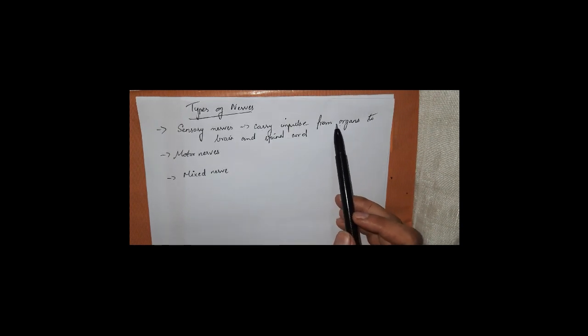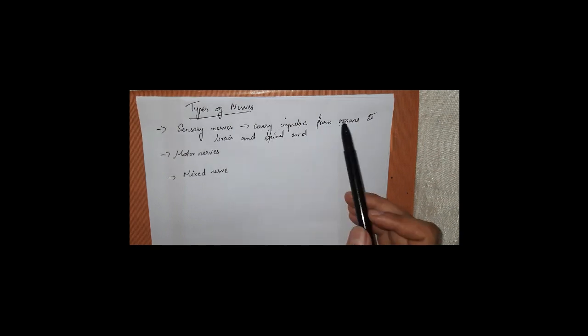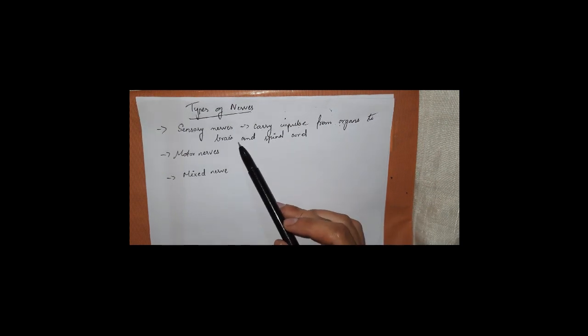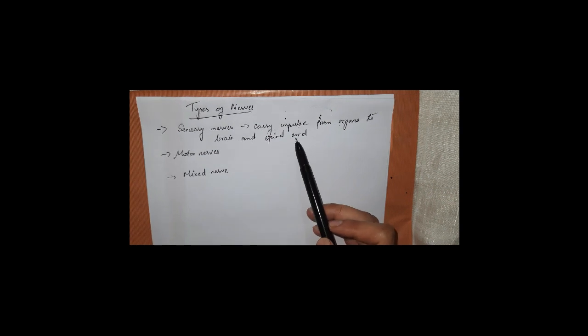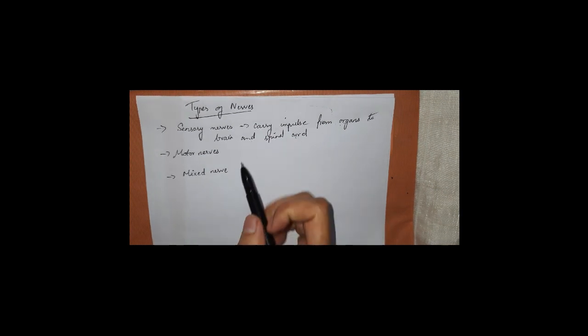Whatever signal your organs give, the sensory nerves carry it and send it to the brain and spinal cord. So whatever information my organs want to send to the brain and spinal cord, your sensory nerves are responsible for carrying it.